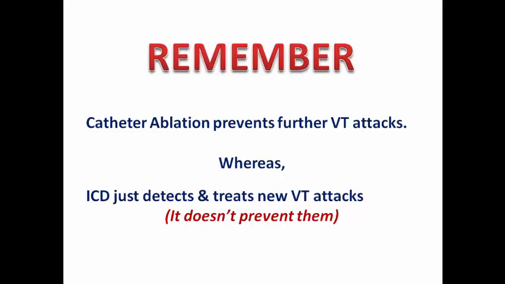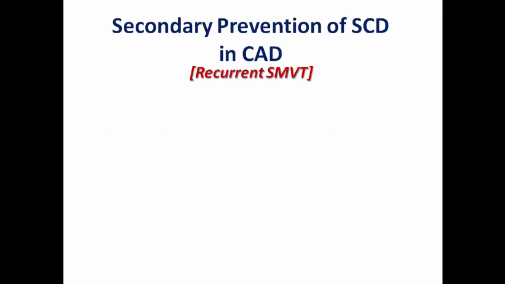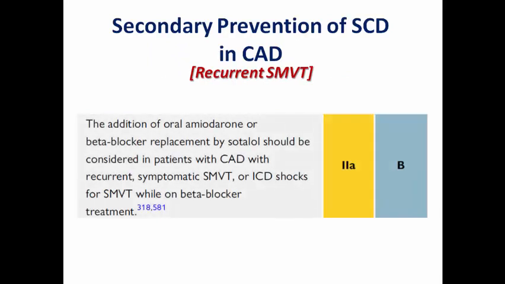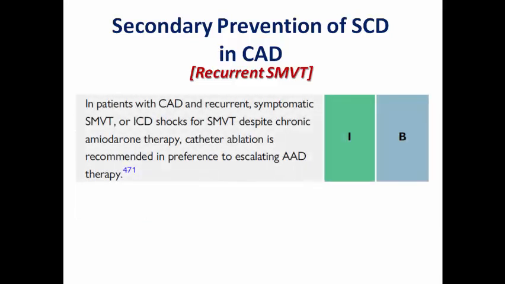So in order to tailor the appropriate treatment strategy, think of the aim of each one of those treatment lines. If the patient is having recurrent sustained monomorphic VT, we should add oral amiodarone or replace the conventional beta blockers by sotalol in order to reduce the symptomatic VT episodes or reduce ICD shocks in patients with an already implanted ICD. If the patient is still having recurrent symptomatic sustained monomorphic VT or ICD shocks for VT despite chronic amiodarone therapy, catheter ablation here is class 1, in preference to escalating antiarrhythmic drug therapy.